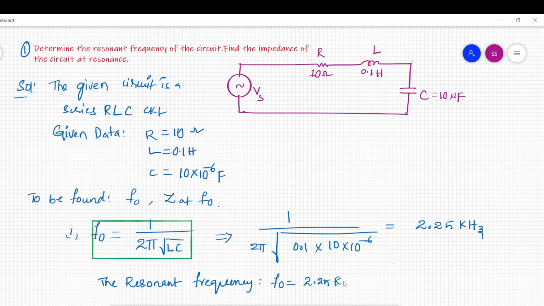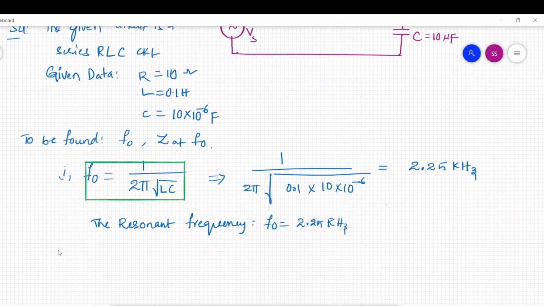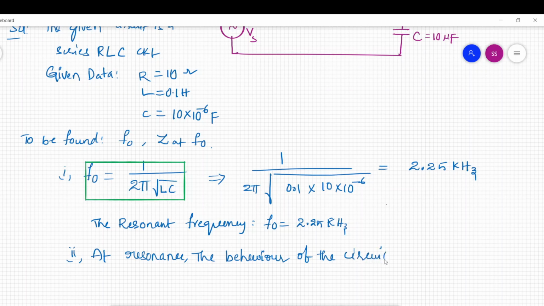So then what is the second question? We need to find the impedance of the circuit at resonance. So at resonance, what is the behavior of the circuit? That is resistive behavior, right? So the impedance of the circuit at resonance will be equal to the resistance of the circuit. What is the given value? That is 10 ohms, right? So impedance at resonance equals resistance, that equals 10 ohms. Okay, so this is one simple example.